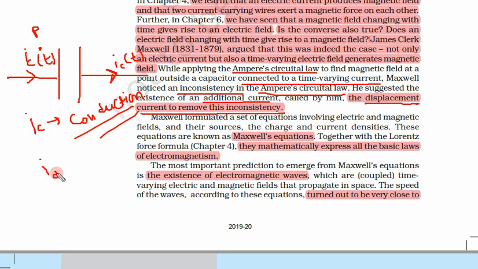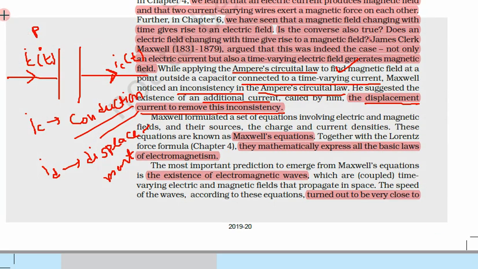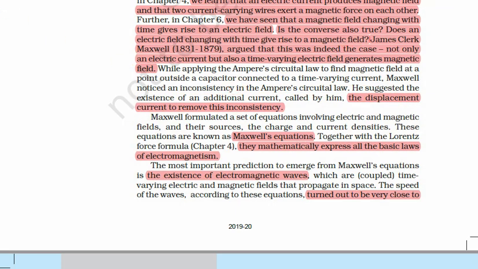He introduced a new type of current which he called the displacement current. Another type of current is displacement current. So displacement current is an extra term that he has introduced because there was a problem with Ampere's circuital law. To remove that problem, he introduced this new type of current, displacement current.